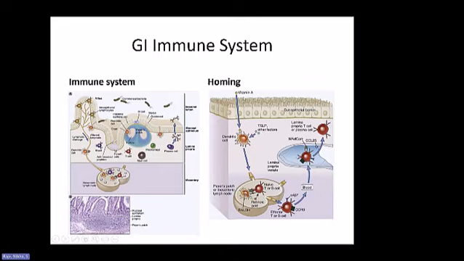We know that vitamin A is taken up by the dendritic cells, converted into retinoic acid, and that retinoic acid acts on some of these lymphocytes so that they are imprinted with the molecules that are needed to home to that tissue. So in this case, coming back to the GI tract requires that these cells have CCR9 or CCR10 or MAdCAM alpha 4 beta 7 so that they can come back to the gut.